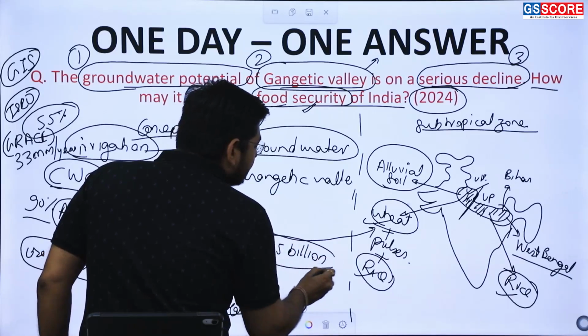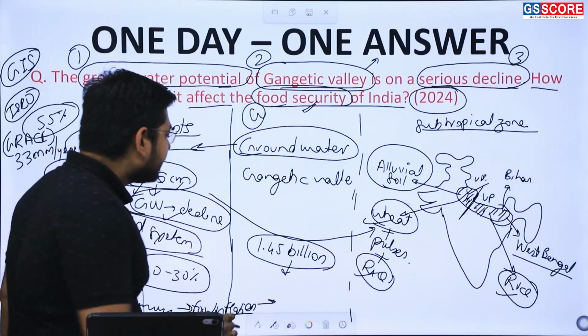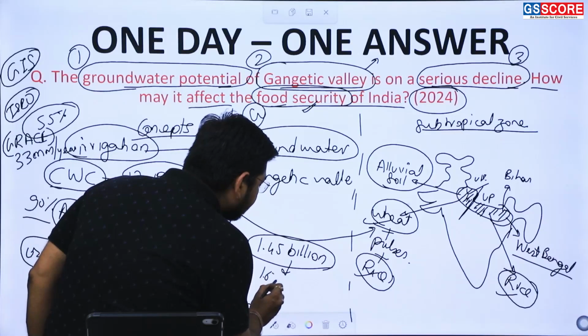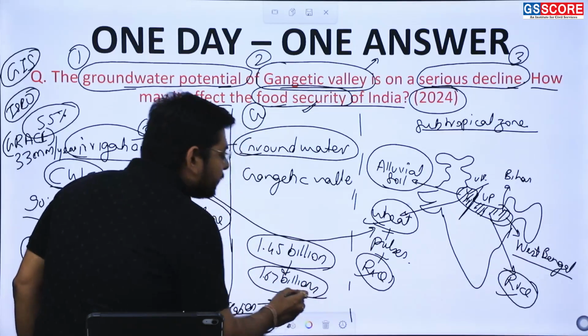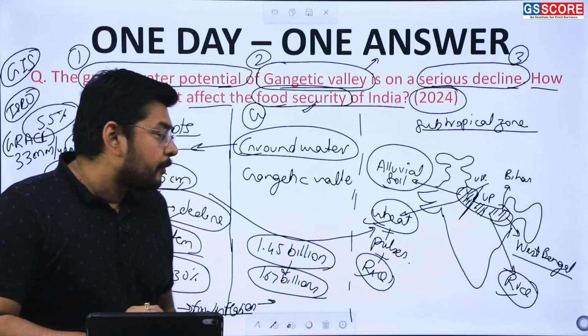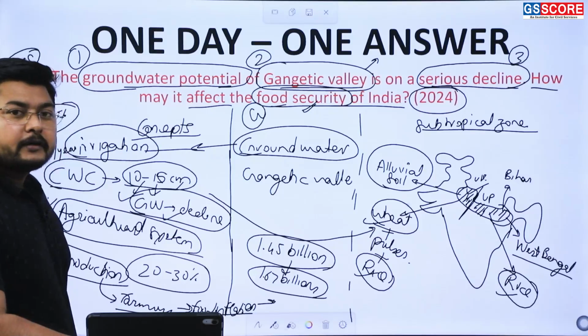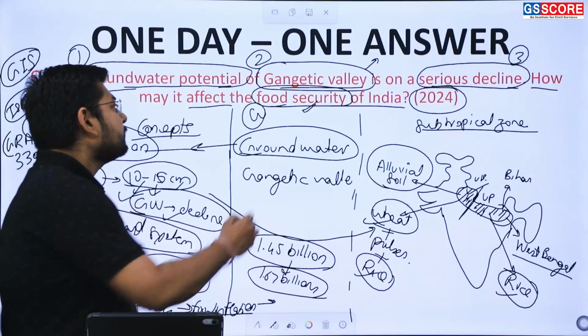Further, by 2050 to 2060 we will reach 1.67 billion. So to sustain such a high population, it is very important for us right now to ensure food security.